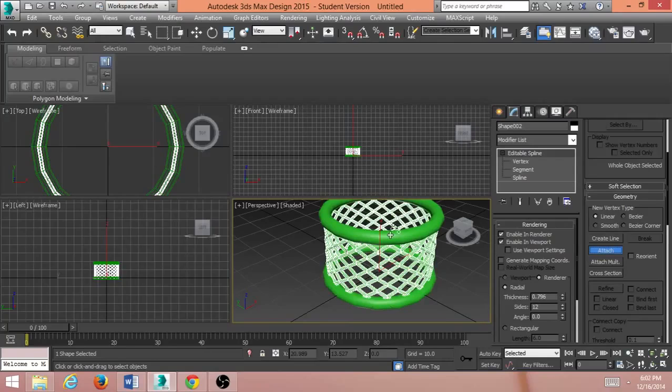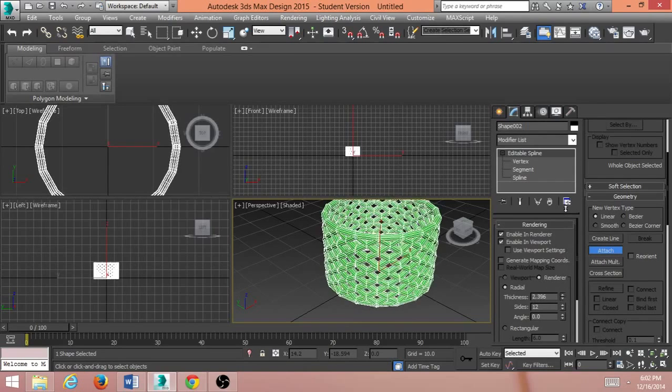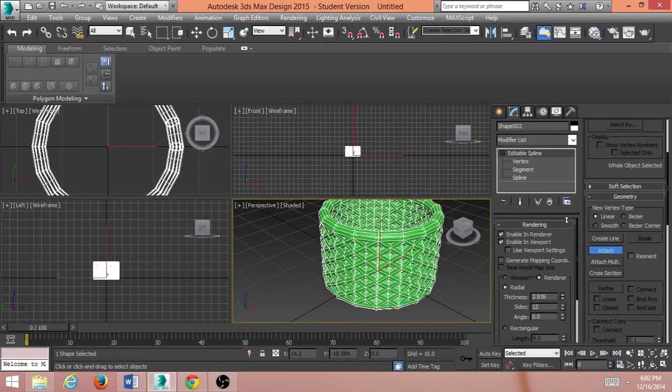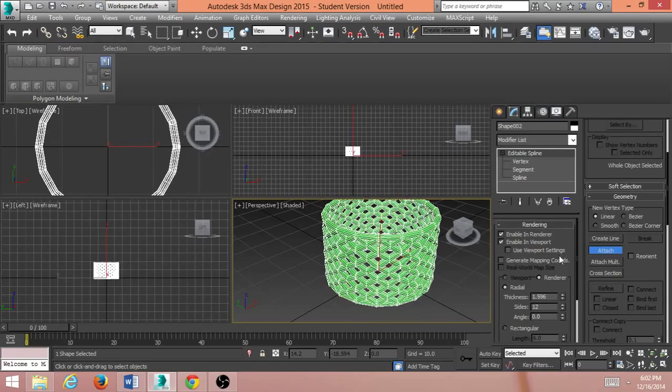However, when I click on this shape, if I hold it here for a second, you'll see it says shape 1. Click on that. Now both objects are 0.796. So when I move this up and down, they both move up and down together, the thickness, instead of independently.